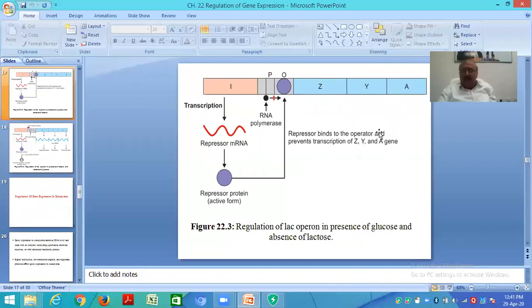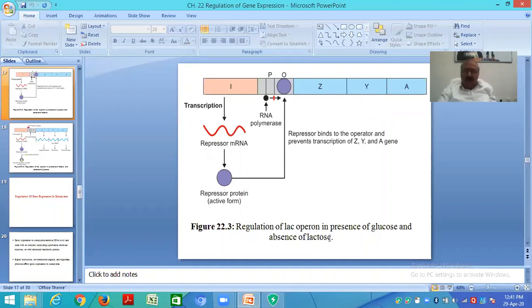Repressor binds to the operator and prevents transcription of Z, Y, and A. What I told you, that I is making a repressor protein. This repressor is going and binding to the operator site, and then it will stop the expression of Z, Y, and A. They will not be formed.